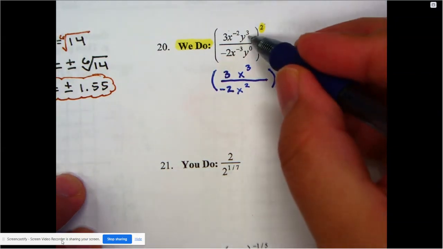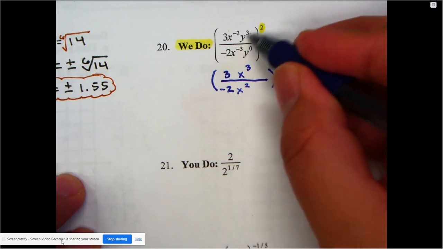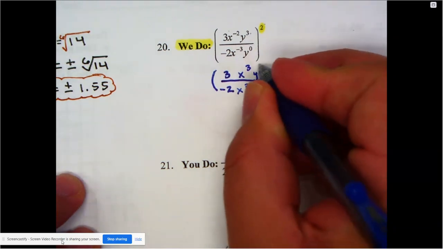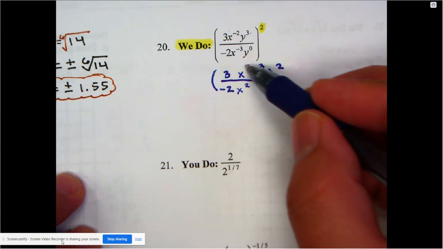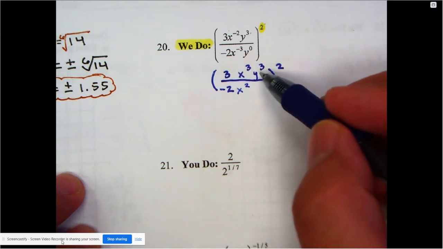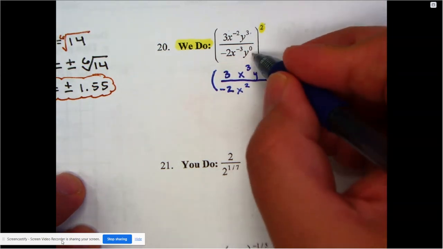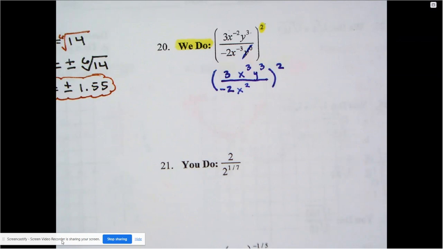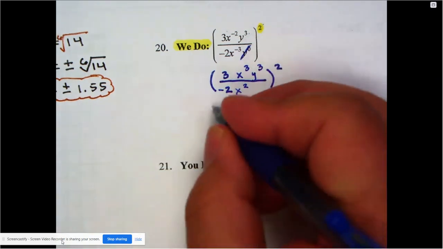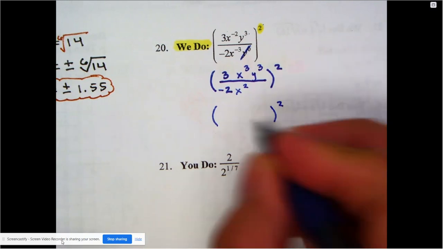And then we have this y to the third. That is not a negative power. So I'm going to leave it up there. And then there's y to the 0. Well, anything to the power of 0 is a 1. And I don't need to write a 1 because there's so many other things already written here. Remember, a power of 0 is telling you, do not write the letter y. You're being told, do not write it down. Well, then we won't write it. We'll just cross it out. Now we're almost there. Still not ready for that power of 2, though. I'm just going to leave it out here, patiently waiting.